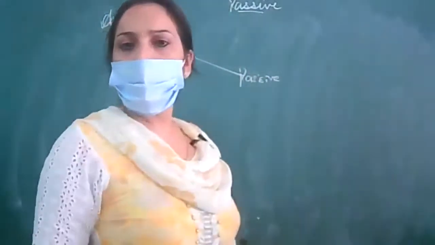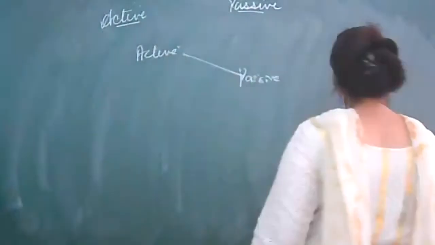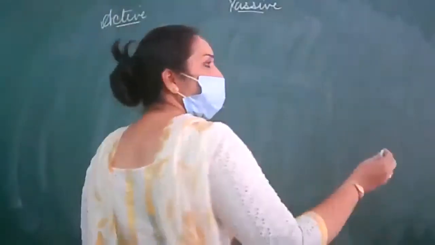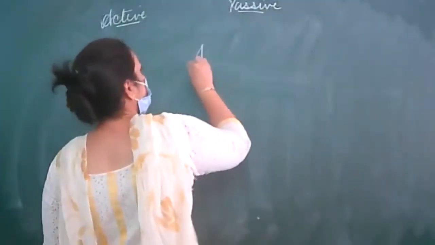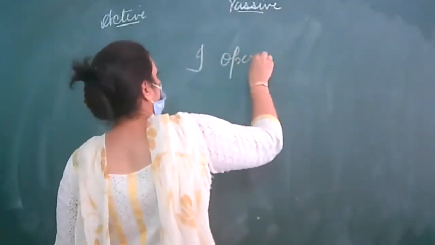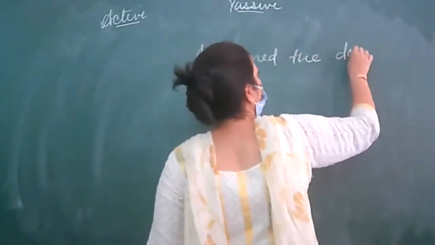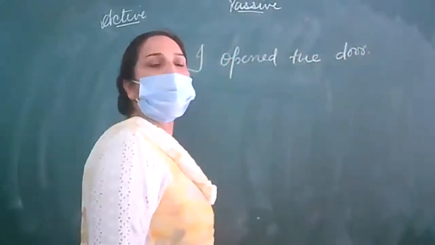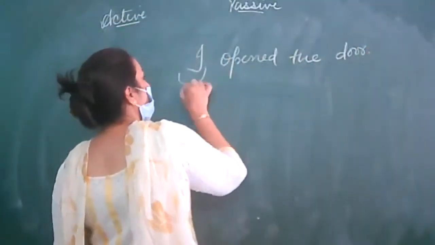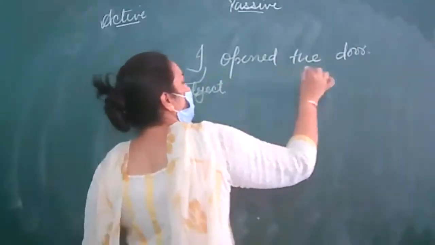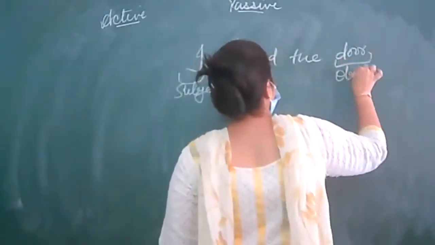For example, one sentence is given: I open the door. I is your subject and door is your object.